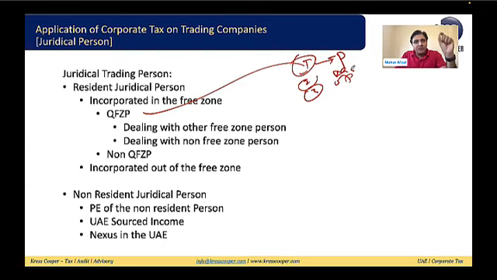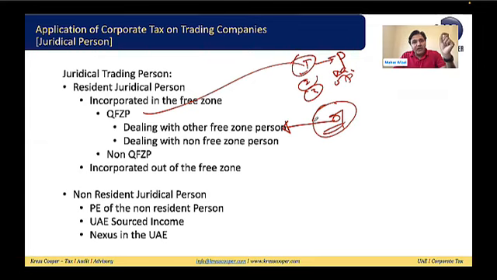Now, if the qualifying free zone person is dealing with another free zone person, the law says that for the trading business, whatever income they get from the other free zone person will be a qualifying income. It will not be subject to 0% corporate tax. So if the qualifying free zone trading company has any transaction with any other free zone person, 0% corporate tax will be applicable.